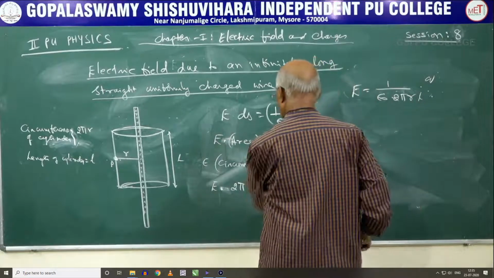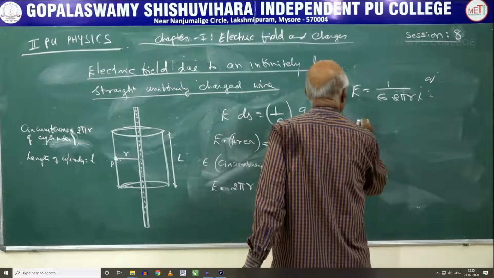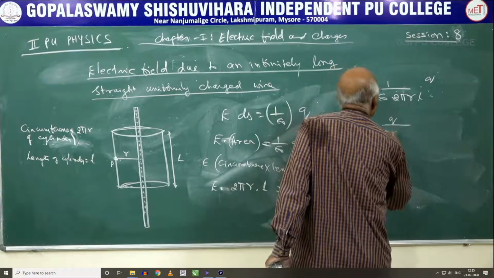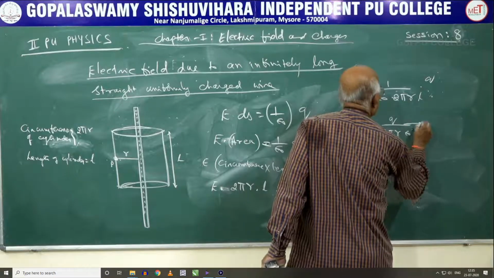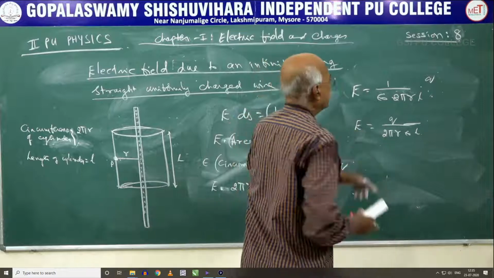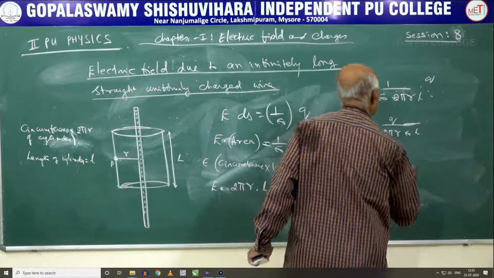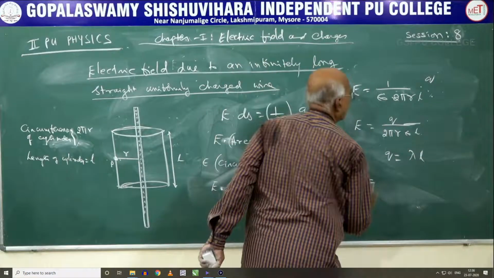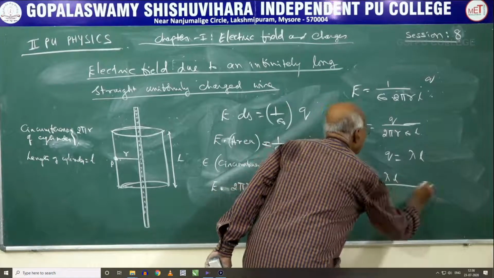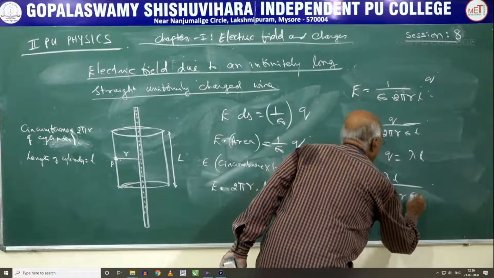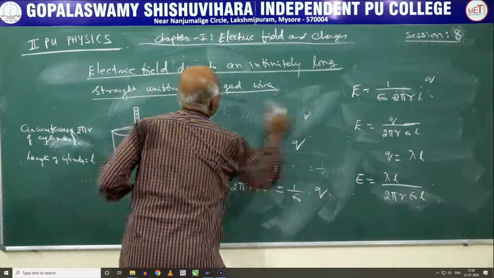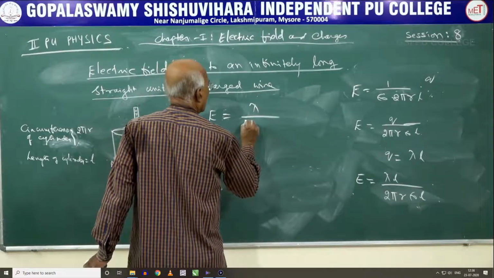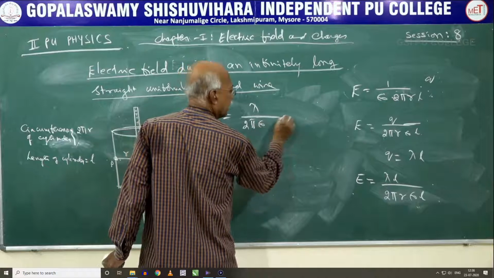So E is equal to Q divided by 2 pi r epsilon naught L. We have written that Q is equal to lambda into L. Therefore E is equal to lambda L divided by 2 pi r epsilon naught L. Ultimately the equation reduces to E is equal to lambda divided by 2 pi epsilon naught r.